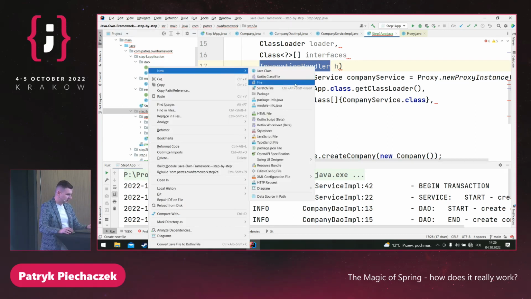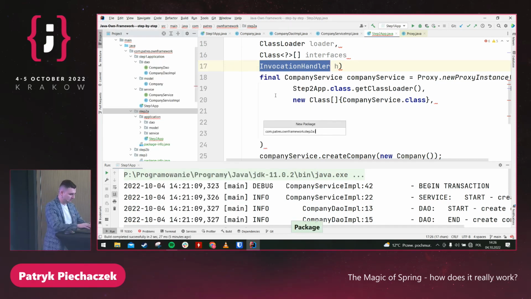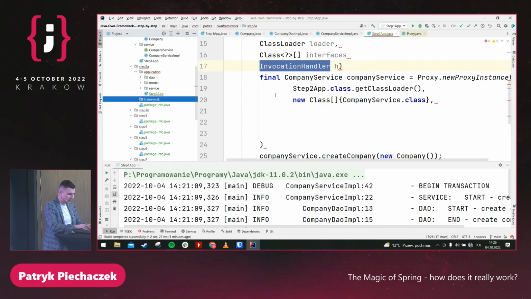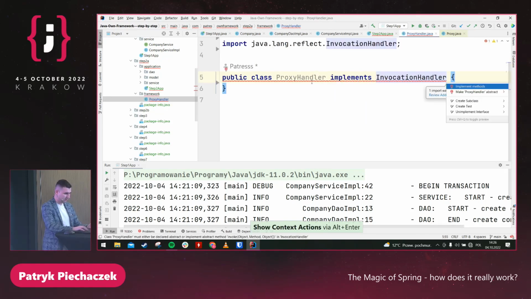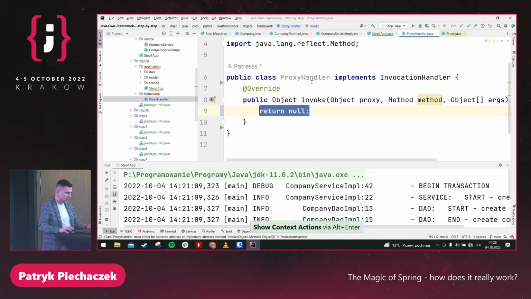So let me create a new package, framework, and here we will create something like ProxyHandler that implements the required interface. Here we have only one method, invoke.